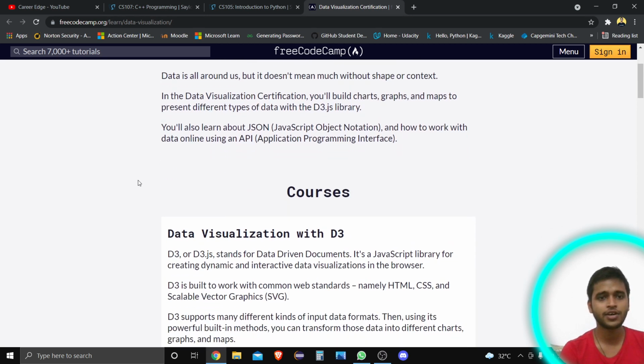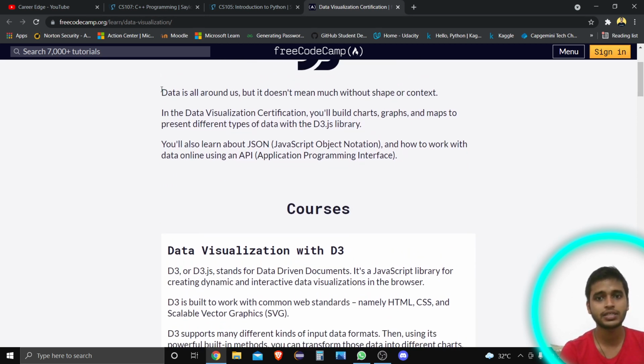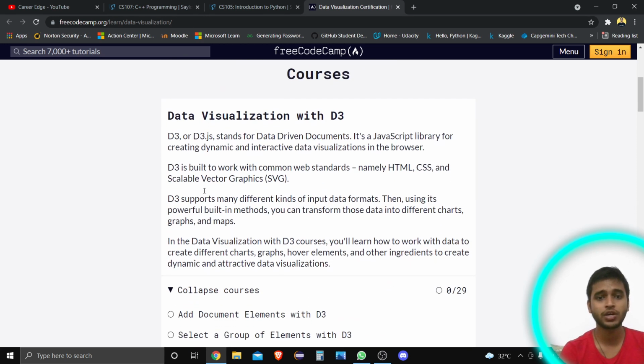So you can see here, firstly, data is all around us, but it isn't without shape or context. Firstly, they define data visualization, how data visualization is needed, and which things you need to learn. After that they mention the course of data visualization with D3.